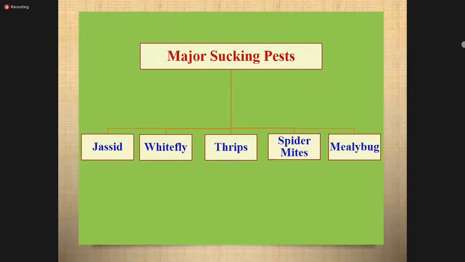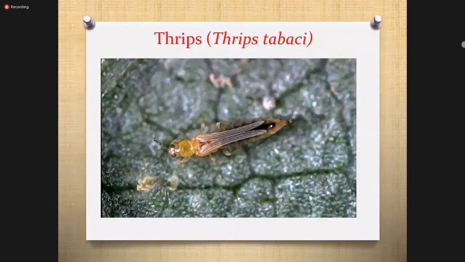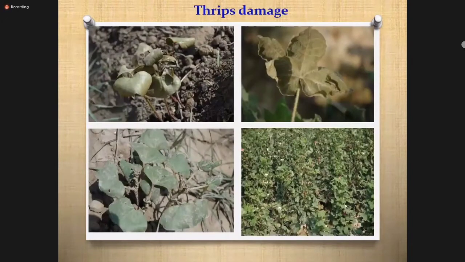What are the major sucking pests? They include jassid, whitefly, thrips, spider mites, and mealybug. Economic losses to cotton due to these major sucking pests are estimated to be more than 30%. First of all, we will discuss thrips. Thrips is one of the major sucking pests of cotton. It attacks cotton at the seedling stage. Silvery color, leaf appearance, and upward curling of the leaves are the typical symptoms of thrips damage.